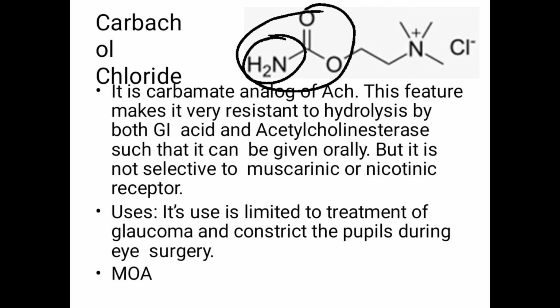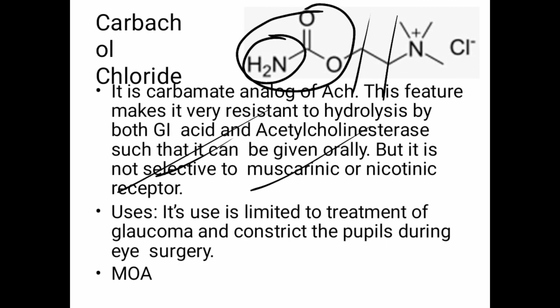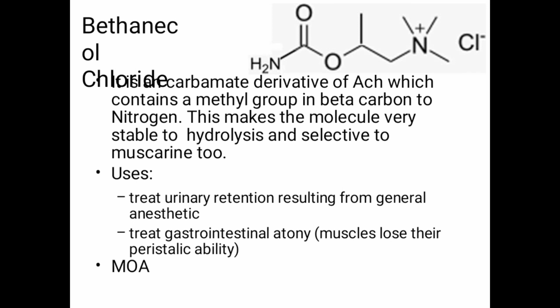But the main problem with this is that it is not selective. So it is not selective to muscarinic or to nicotinic. In methacholine, as it consists of a beta methyl group, it is selective towards the muscarinic receptor. But here there is no substitution. So it is not selective towards either the muscarinic receptor or the nicotinic receptor. Uses: it is used in the treatment of glaucoma, to constrict the pupils during eye surgery. The next drug is bethanechol. So in the case of bethanechol, you can observe there is a presence of a beta methyl group.